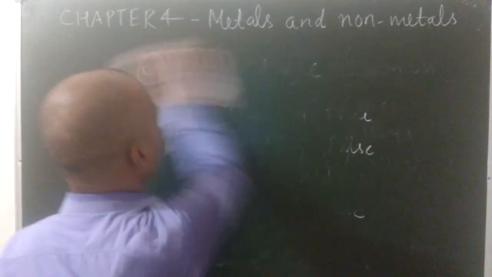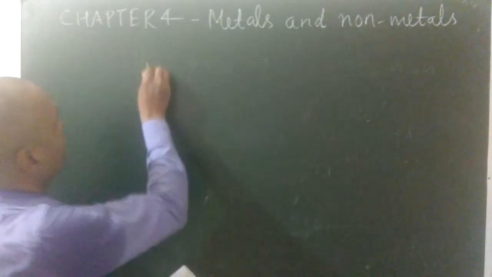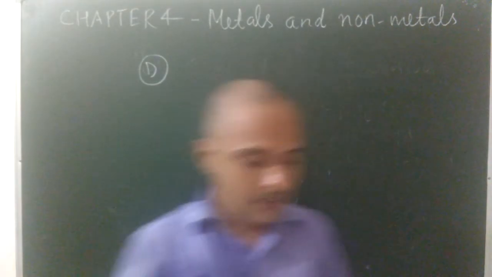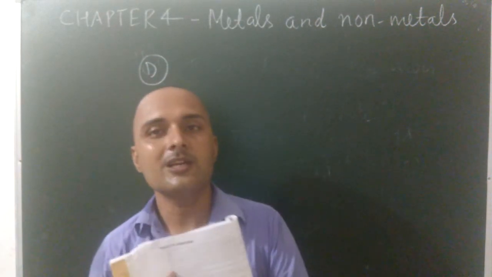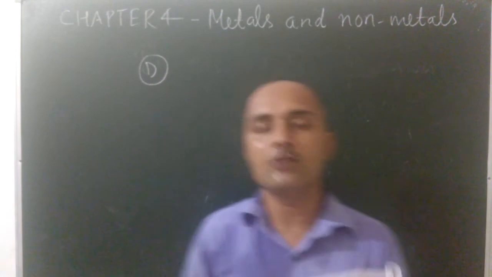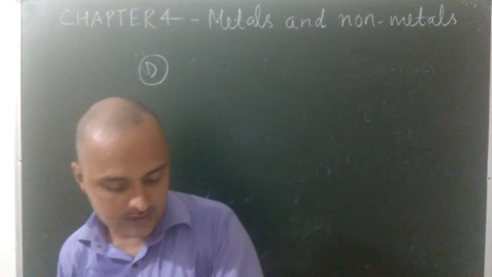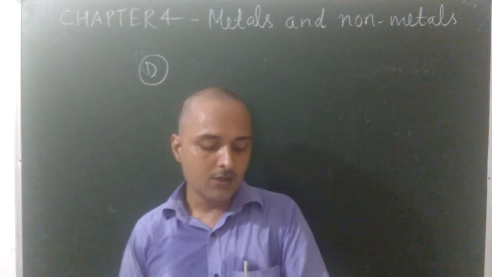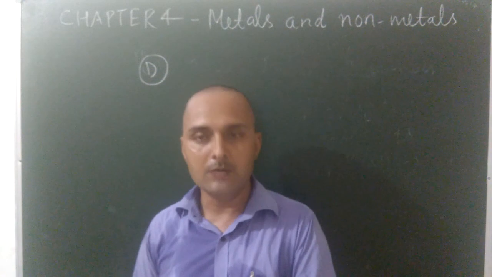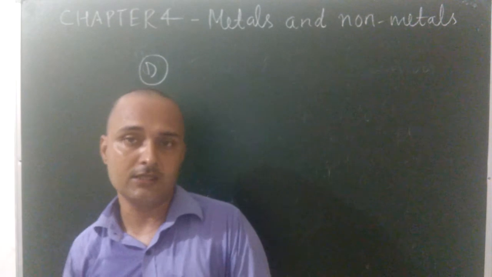To the next question answer, part B. See carefully, I will explain only. Differentiate between malleability and ductility. So what is malleability? The ability of a metal to be beaten into thin sheets is known as malleability, whereas the ability of a metal to draw into long wires is known as ductility.